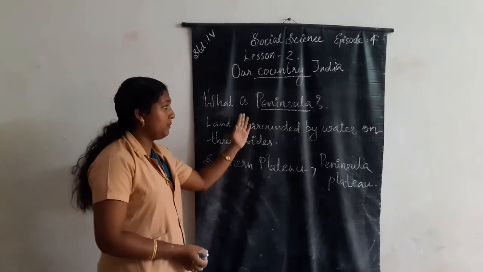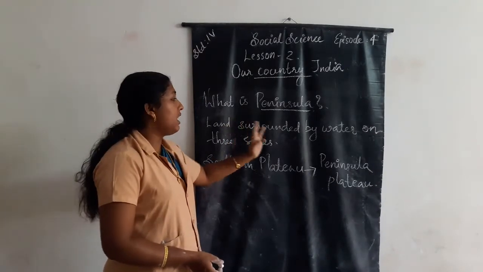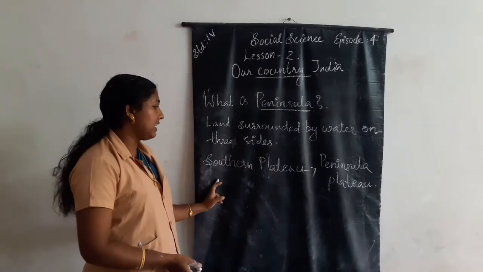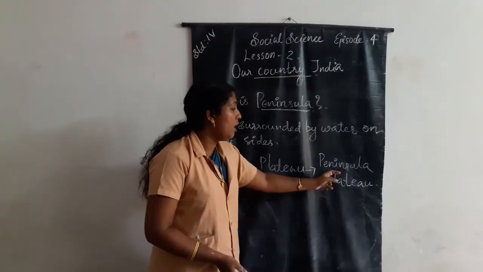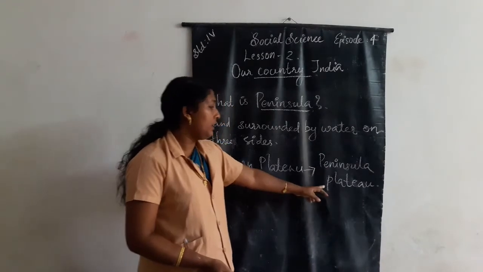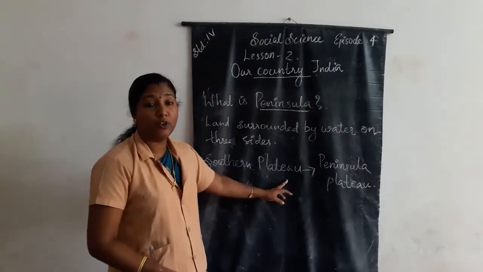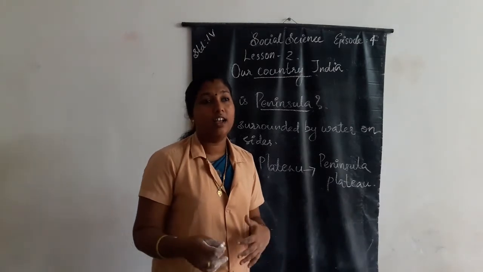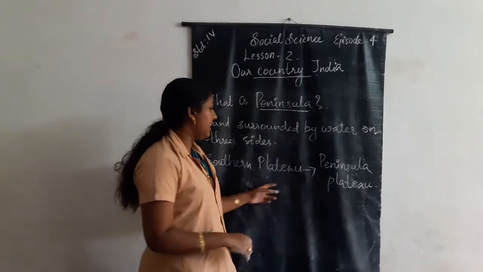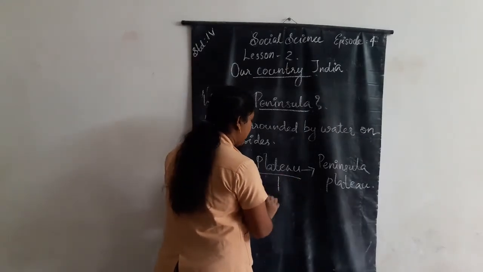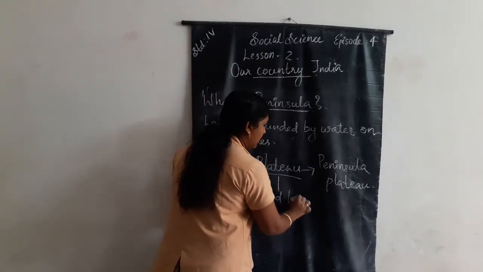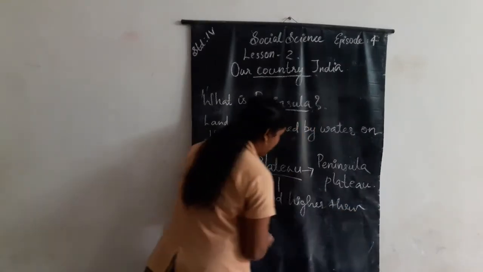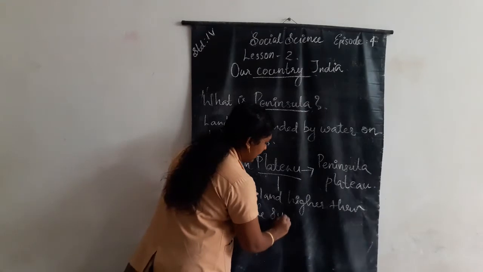Once again, what is peninsula? The land surrounded by water on three sides is called a peninsula. The southern plateau is also called a peninsula plateau. What do you mean by plateau? Plateau means land higher than the surrounding area.